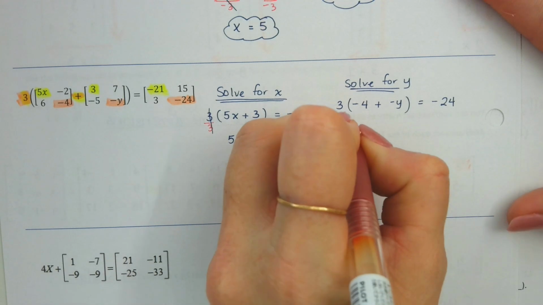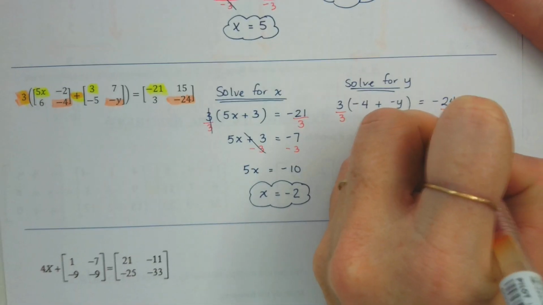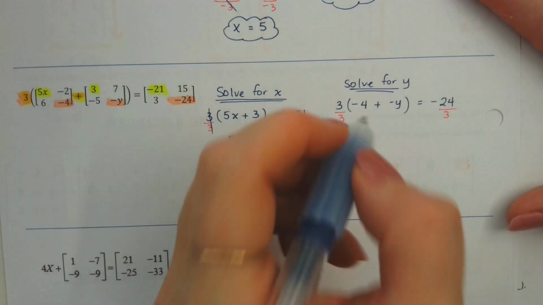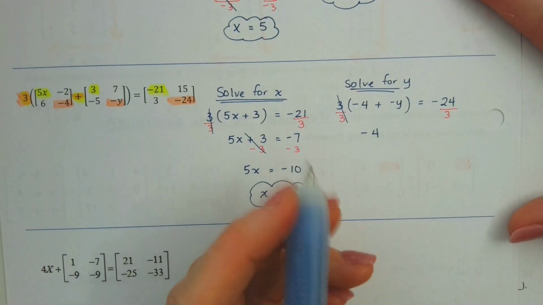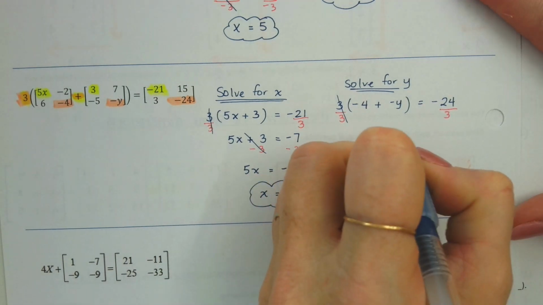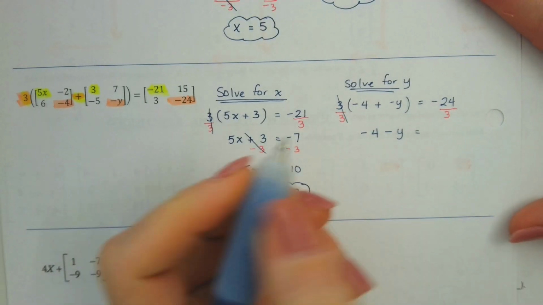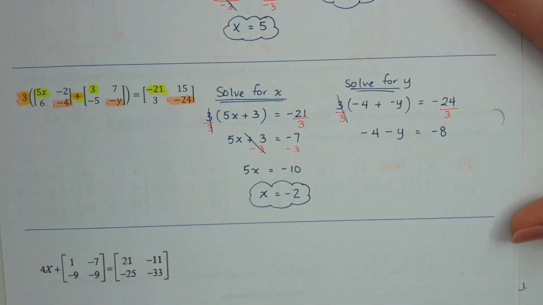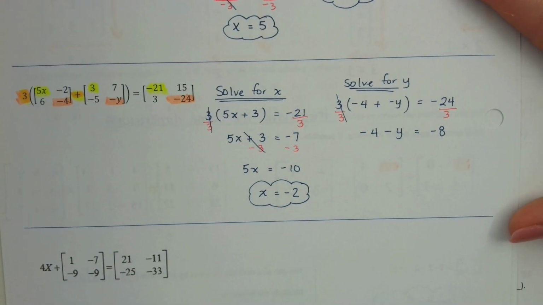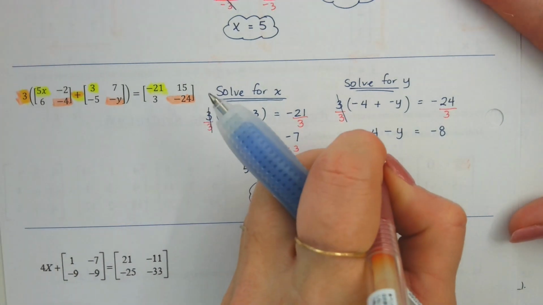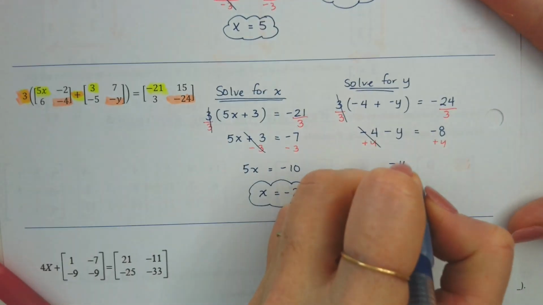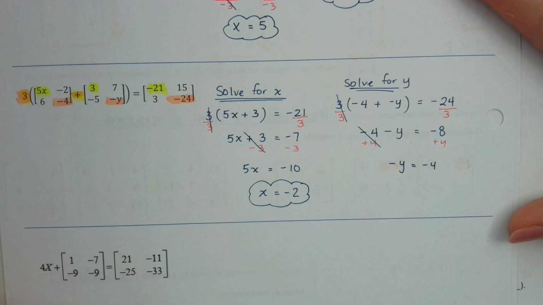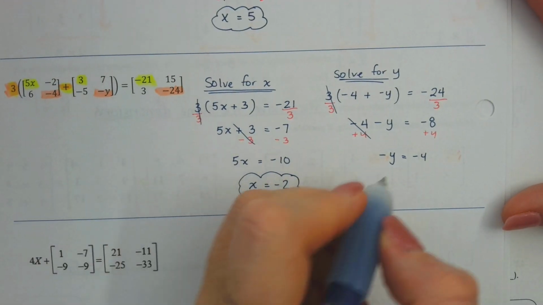You could divide by 3. Yeah, you could also distribute if you didn't want to divide by 3. It works the same, same answer. That would leave me with negative 4. Right where it says plus negative, what can I write instead of plus negative? Just minus. Just 1 minus. Equals negative 8. And then what? If I'm solving for y? Add 4. Giving me negative y equals negative 4. And then if you divide both sides by that negative, what's the y? 4.